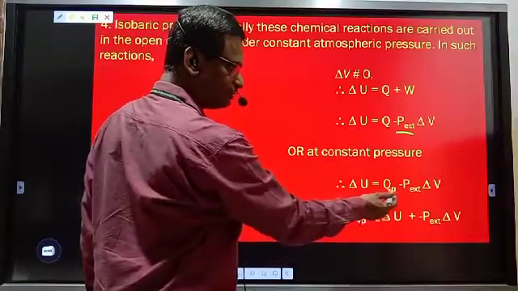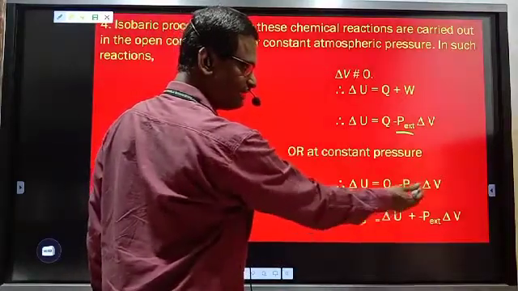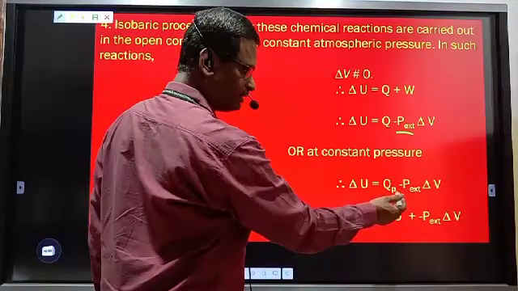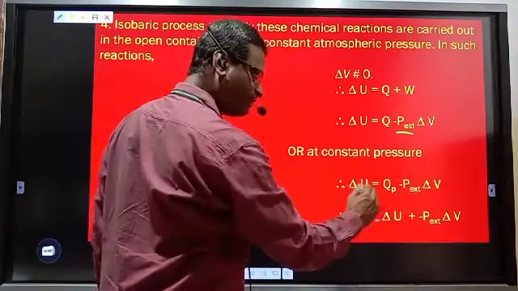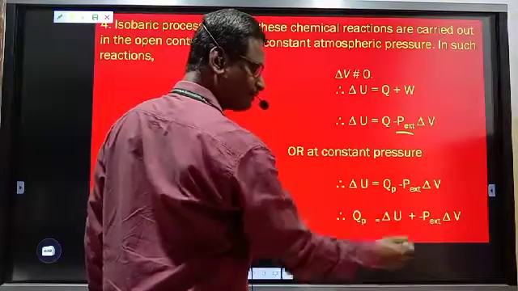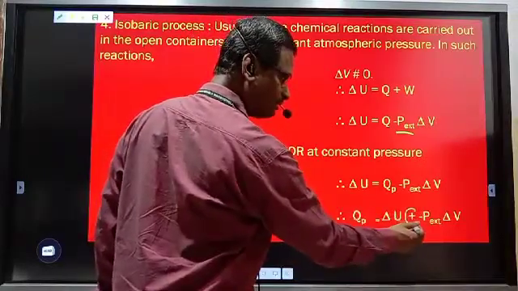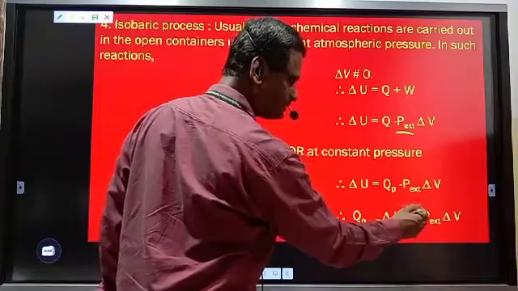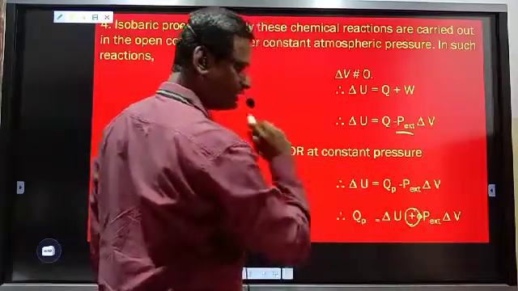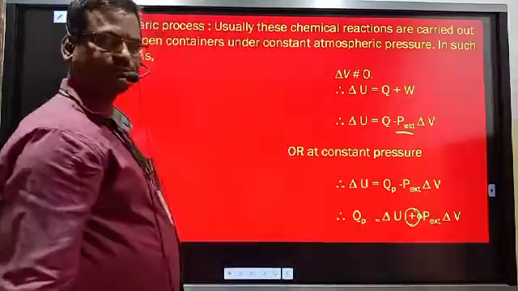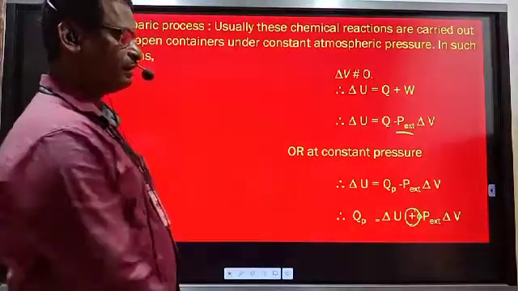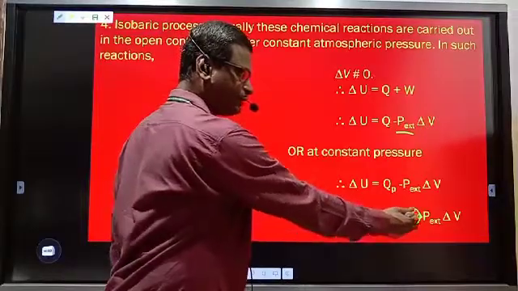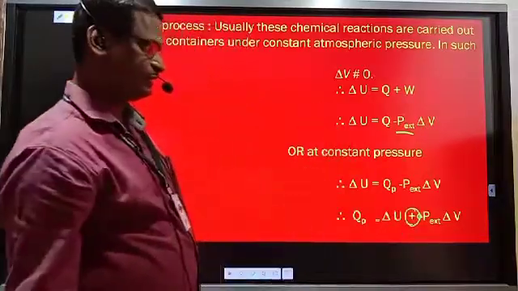So delta U is equal to Q at constant pressure minus P delta V. QP, this part I have taken on left side, it becomes plus. This negative sign, minus becomes plus because I have taken this part on the left side. So QP is equal to delta U plus P external into delta V.